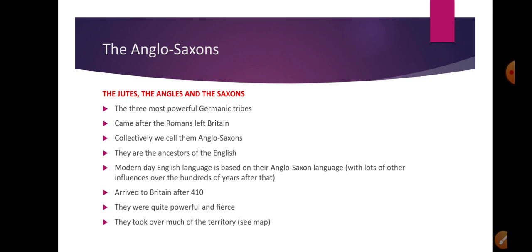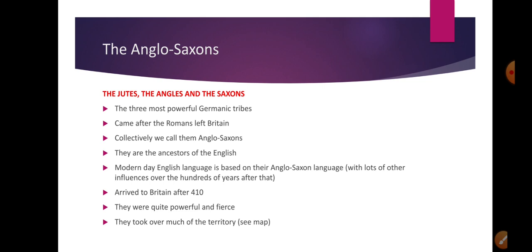All the nations that come and occupy or rule England from this time until modern times leave influences, and it changes, alters the English language, and modern English language is because of all these influences over the past few centuries.